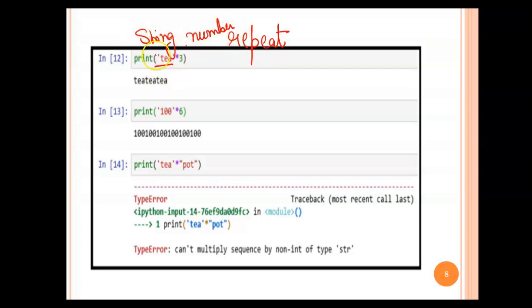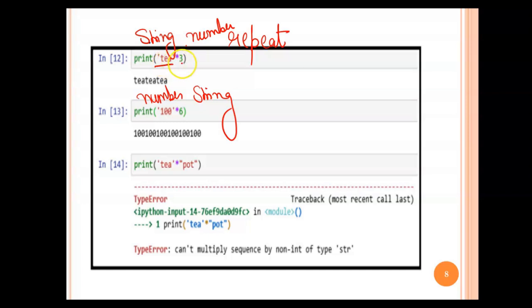It's not compulsory that the first one is a string. One value should be a string, whether the first is a string and the second a number, or the first is a number and the second is a string. Anything is fine. The string is what you want to replicate, and the number is how many times you want to replicate it.